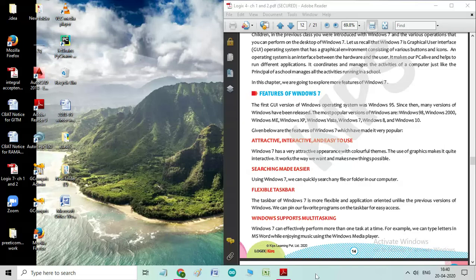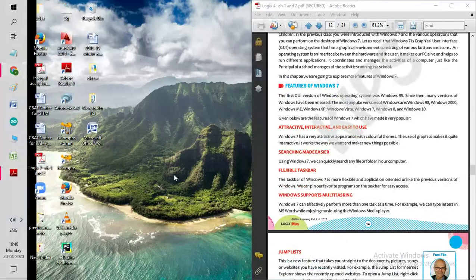Why is it called flexible? You can arrange your taskbar on any side of your window. As soon as you click your left mouse button and drag it to the left-hand side, you find this is an easy way to access programs.